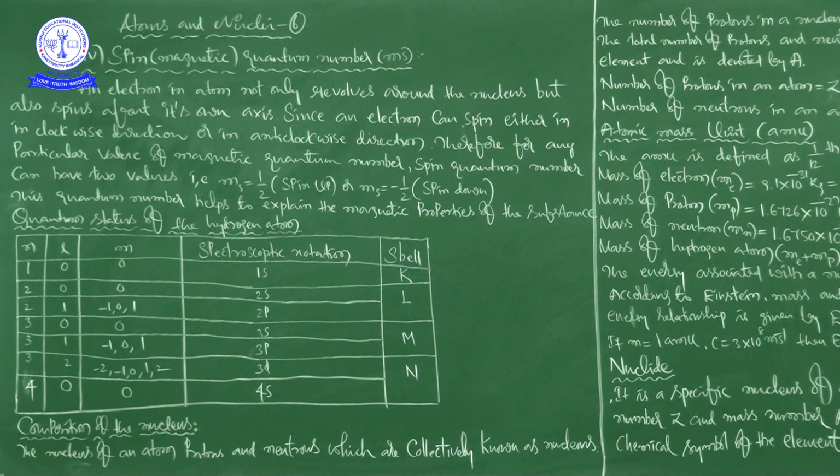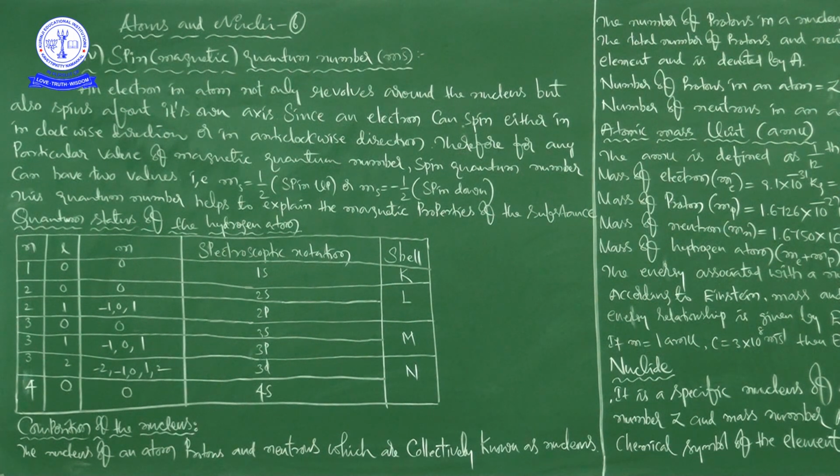Okay, since an electron can spin either in clockwise direction or in anti-clockwise direction, therefore, for any particular value of magnetic quantum number, spin quantum number can have two values. That is, ms is equal to 1 by 2, that is spin up, and then ms is equal to minus 1 by 2, that is spin down.